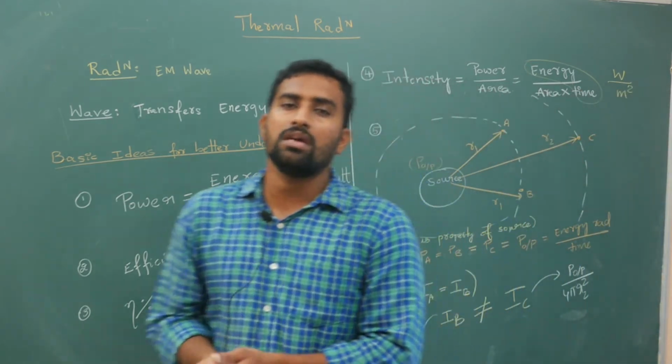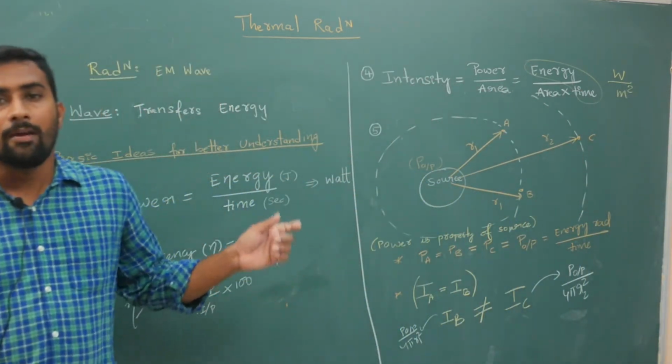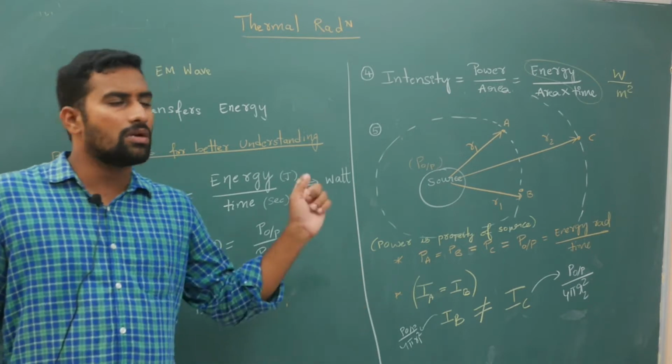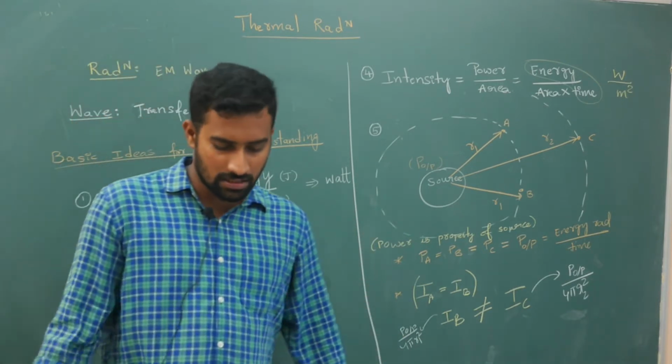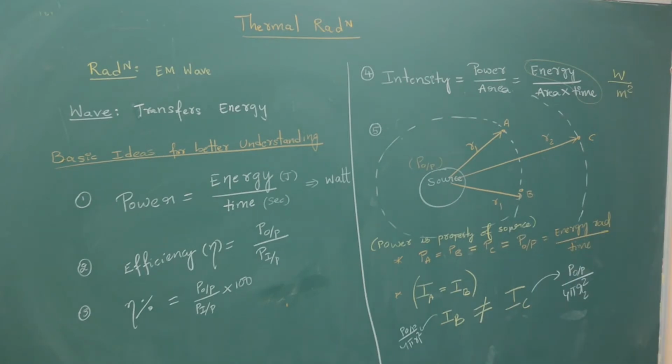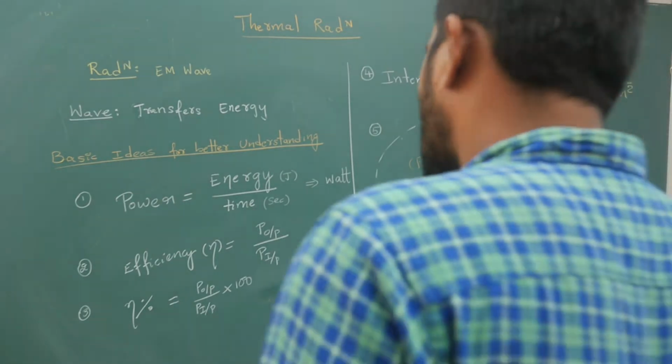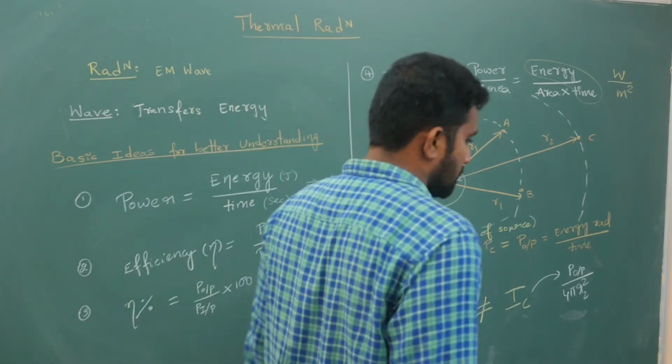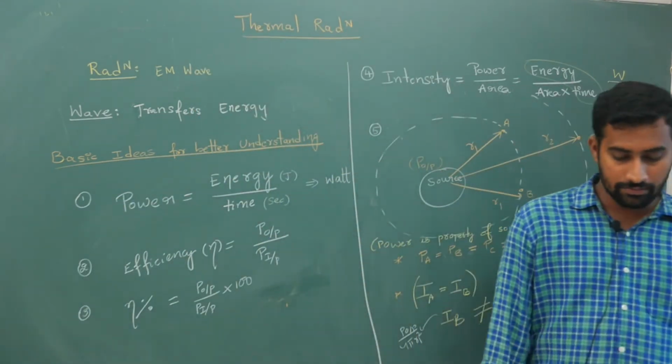So keep these points in mind. Power is a property of the source, your intensity depends upon the distance. Copy this stuff down. Hope there are no doubts. Keep all these points in mind. What we need is output power for the calculation, not the input power.